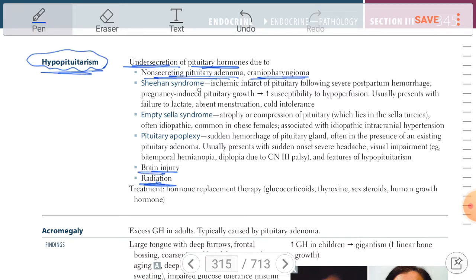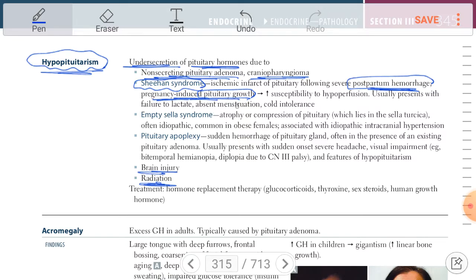The first one is Sheehan syndrome. Sheehan syndrome means what? Means postpartum hemorrhage. So during pregnancy there is induction of pituitary growth. So postpartum hemorrhage means there is no sufficient blood supply for this increase in the pituitary size.